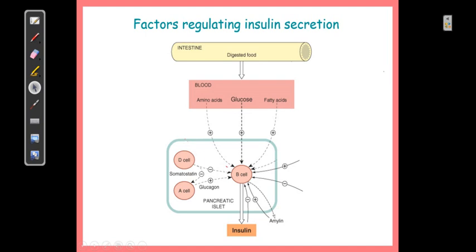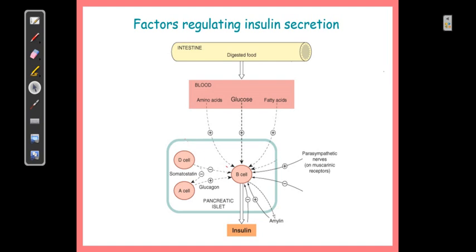Definitely your ANS also has a very prominent action, and in that case the parasympathetic nerve normally stimulates the beta cell. You know that your rest and digestion phase stimulates the parasympathetic nerve. So wherever the phase of digestion is going on, the blood sugar level will go up, and in that case definitely the pancreatic nerves, via action on the muscarinic receptor, stimulate the beta cell.